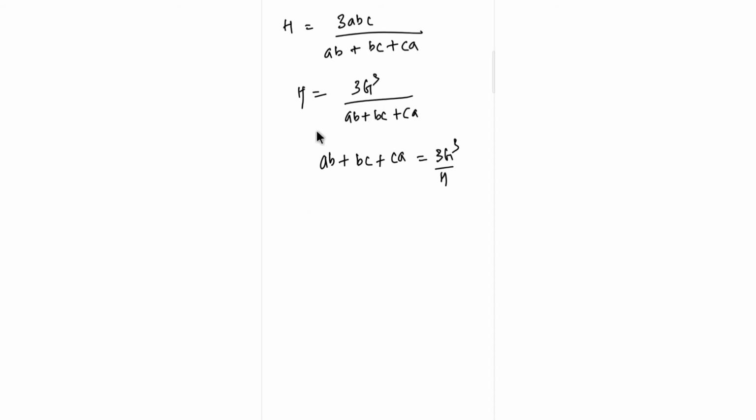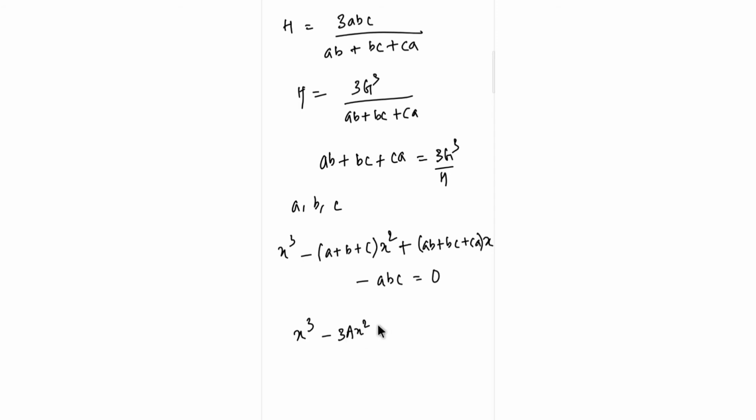So if I need to find a cubic equation whose roots are a, b, c, I can put it in this way, right? x cube minus (a plus b plus c) into x square plus (ab plus bc plus ca) into x minus abc is equal to 0, isn't it? This is my cubic equation. So just substitute those values. So you get x cube minus 3ax square plus 3g cube by h into x minus g cube equal to 0. Okay, so this is our cubic equation. Sorry for the mistakes. So just solving this, we would get the answer.